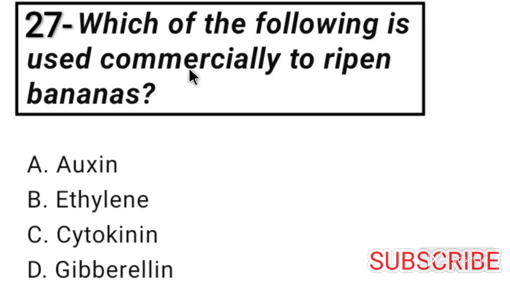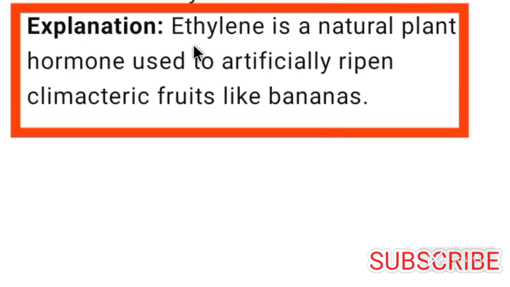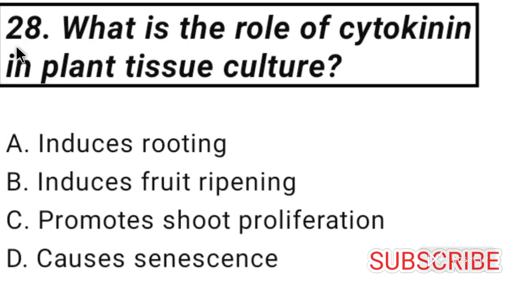Question number 27. Which of the following is used commercially to ripen bananas? Answer is option B. Ethylene is used commercially to ripen bananas. Ethylene is a natural plant hormone used to artificially ripen climacteric fruits like bananas.